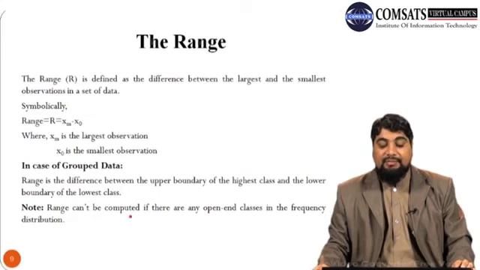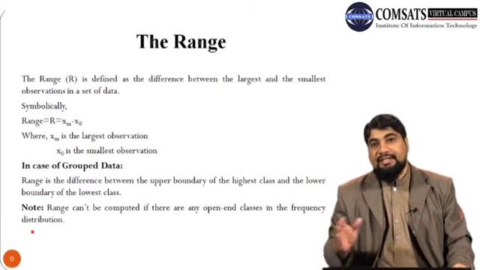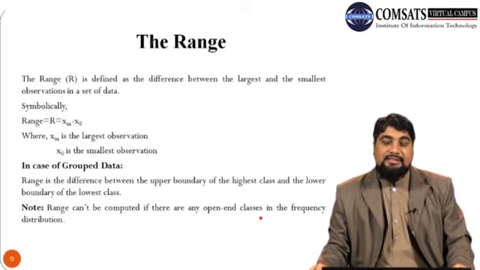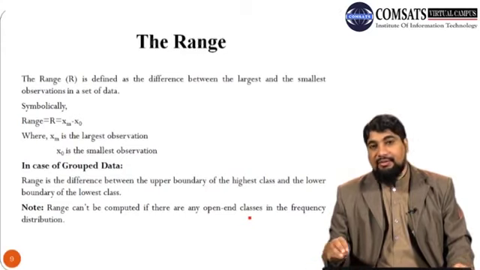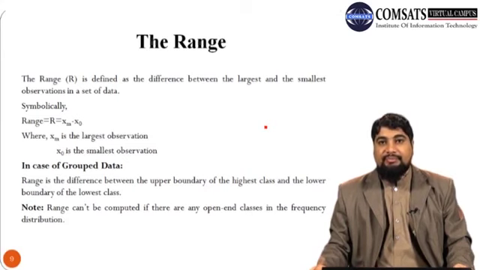Note that range cannot be computed if there are any open-ended classes in the frequency distribution. Suppose we have one open-end class in the frequency distribution, the first class that is less than 10. It means the upper limit of the first class is 10 and we don't know the lower limit. So this is an example of an open-end class. If any lower limit or upper limit is missing, then the range cannot be computed.